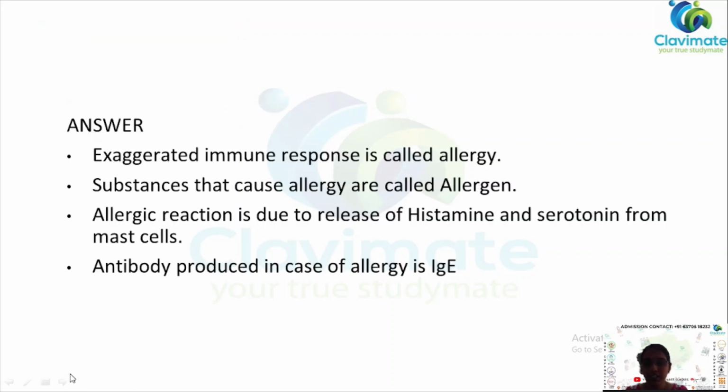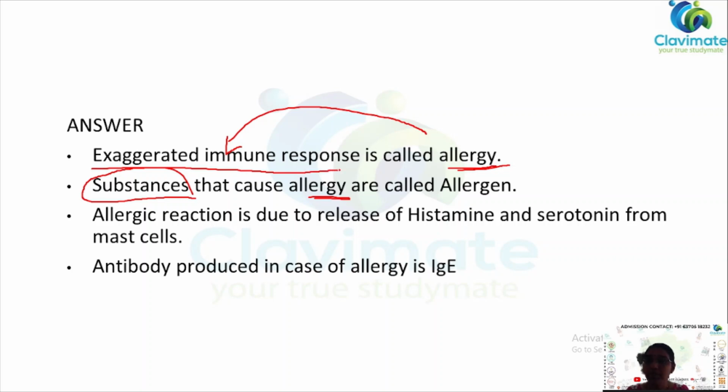So allergens, what are allergens? Allergens are substances that cause allergy. So what is allergy? Allergy is when a person has an exaggerated immune response. When a person has a higher immune response than the natural immune response, it is called allergy. So the substances that cause allergy are called allergens.